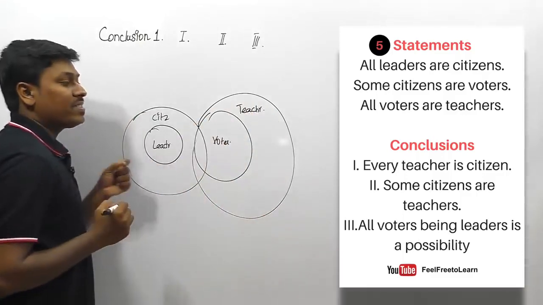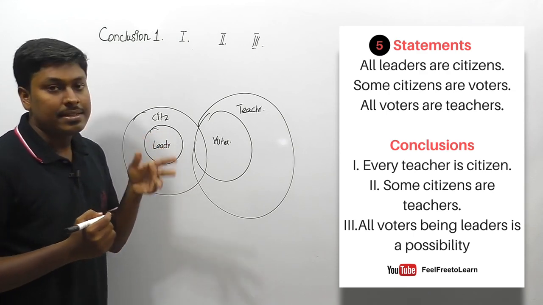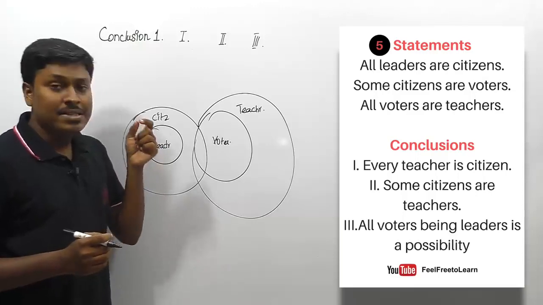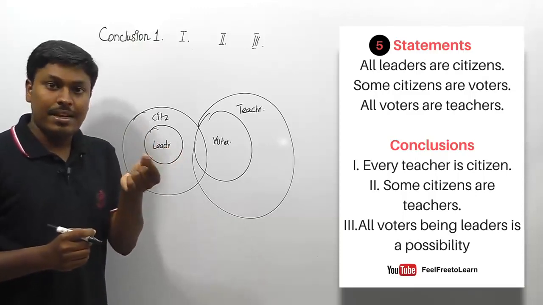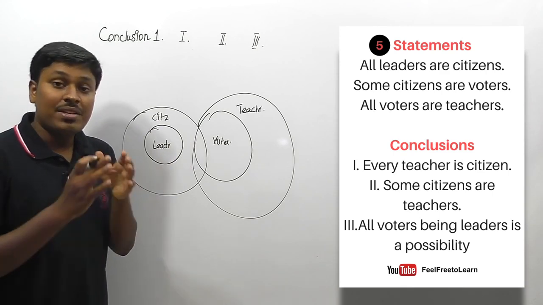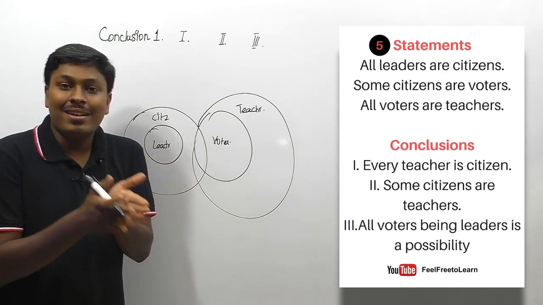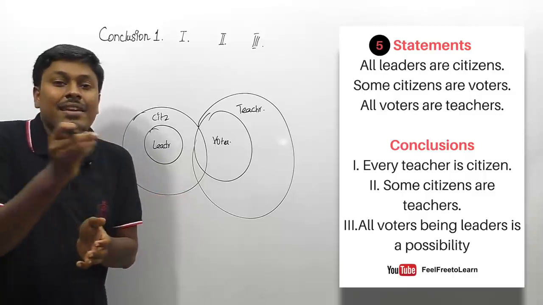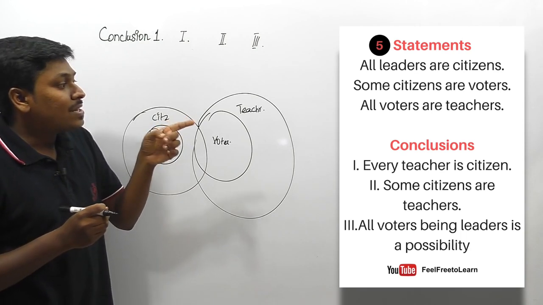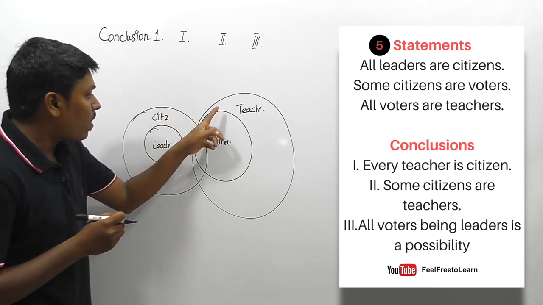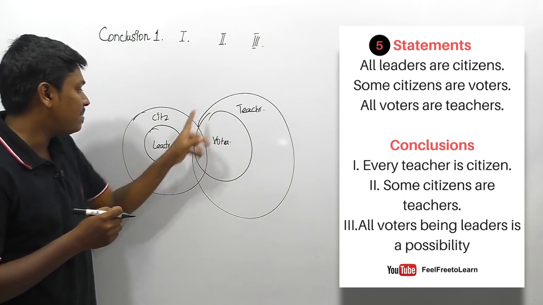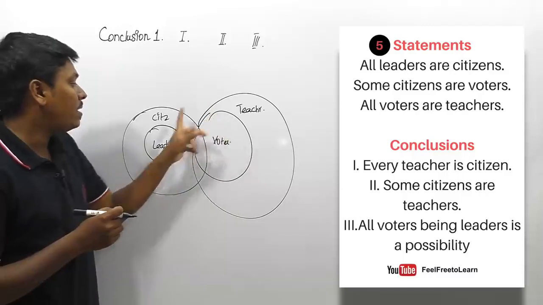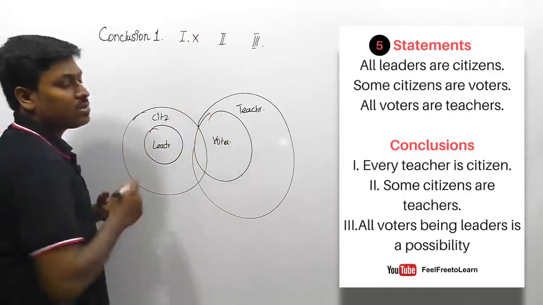Okay friends, let me move on to the first conclusion: every teacher is a citizen. Listen to the word carefully, friends. The conclusion says "every". While solving the first syllogism question, we saw "each", right? But this conclusion contains "every". Always remember that each and every student is studying mathematics, each and every student is playing hockey. This denotes that each and every student means all, right? So we need to check whether all teachers are citizens. All teachers are not citizens; only some teachers are citizens, and every denotes all. So conclusion 1 does not follow.